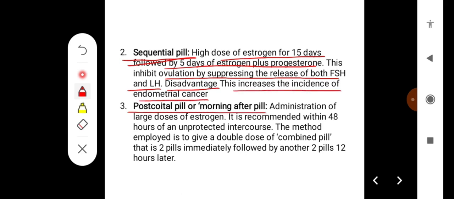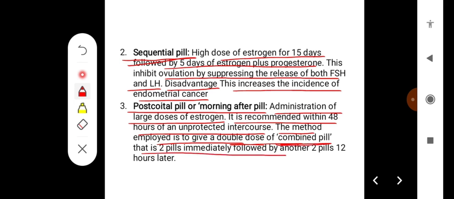Then the third type of pill is the postcoital pill or morning after pill. It involves administration of large doses of estrogen. It is recommended within 48 hours of unprotected intercourse. The method employed is to give a double dose of the combined pill, that is 2 pills immediately followed by another 2 pills 12 hours later.